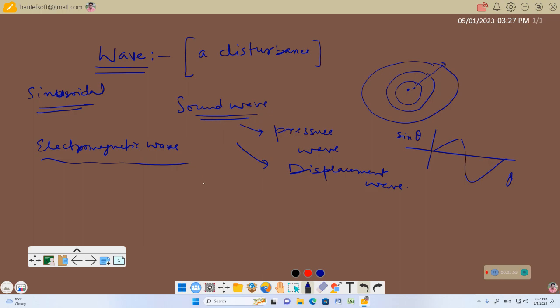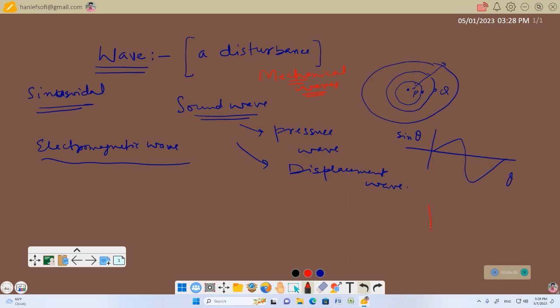It needs a medium. Similarly, if there is no water, for example, between this point P and point Q, the wave starting from P cannot reach Q because it needs a medium to propagate. Now, such waves which require a material medium to propagate from one point to another point are called mechanical waves. So, sound is a mechanical wave. The wave produced on the surface of water is a mechanical wave.